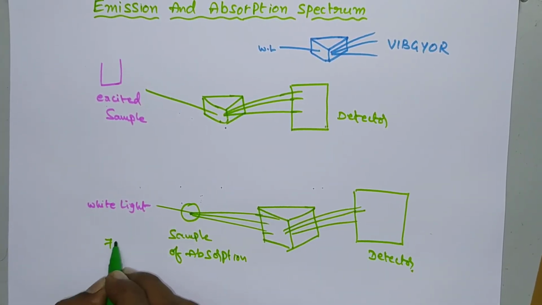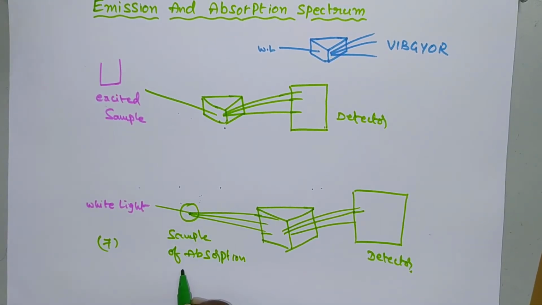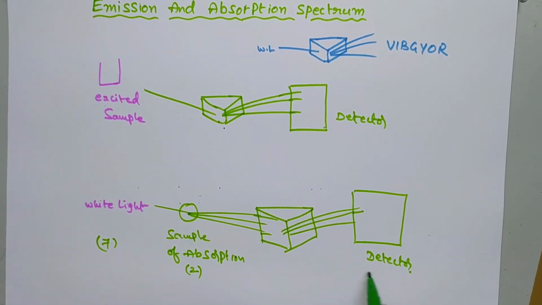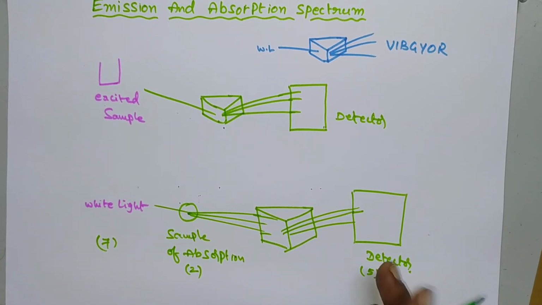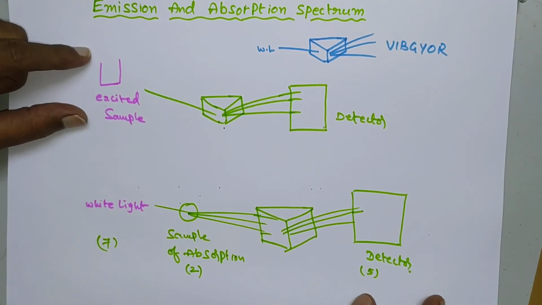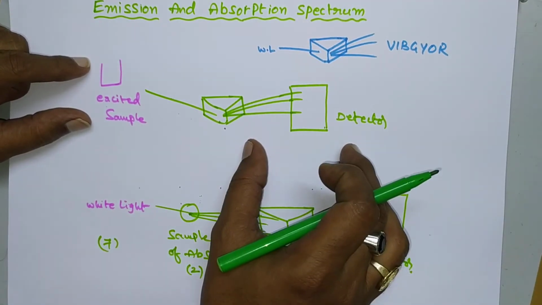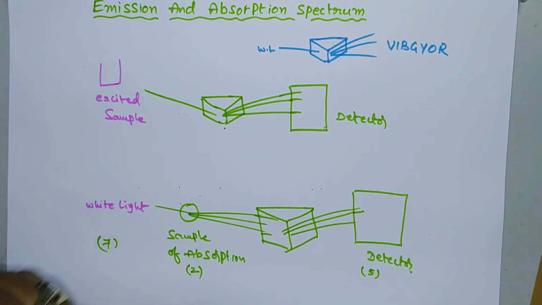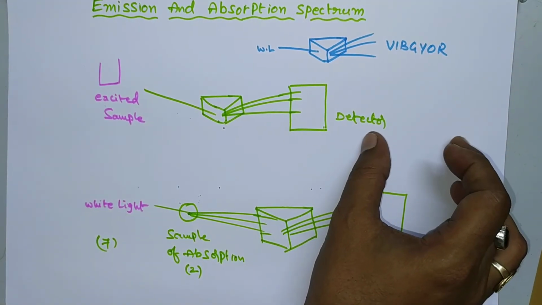So here 7 colors will be there. A few of the colors will be absorbed. That means a few of the wavelengths will be absorbed by this sample. Suppose 2 wavelengths are absorbed here, the remaining 5 wavelengths will be detected on the detector. So this is about the absorption spectrum, and this is the emission spectrum.